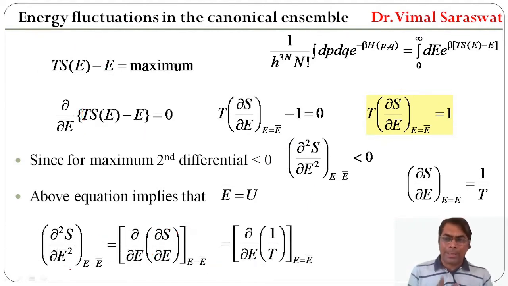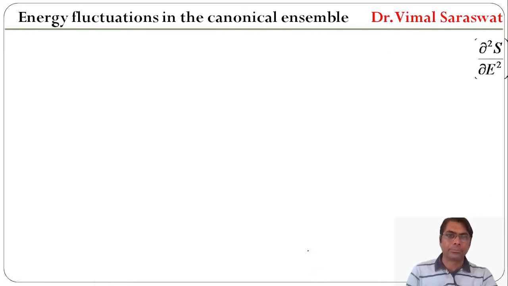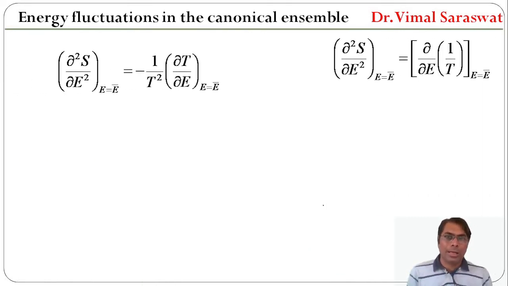So ∂²S/∂E² at E equal to E bar is equal to ∂/∂E of 1/T at E equal to E bar. And this will be equal to minus 1/T² ∂T/∂E at E equal to E bar. So the differential of 1/T with respect to E is minus 1/T² ∂T/∂E. And it is clear from here that the value of the second differential is negative.